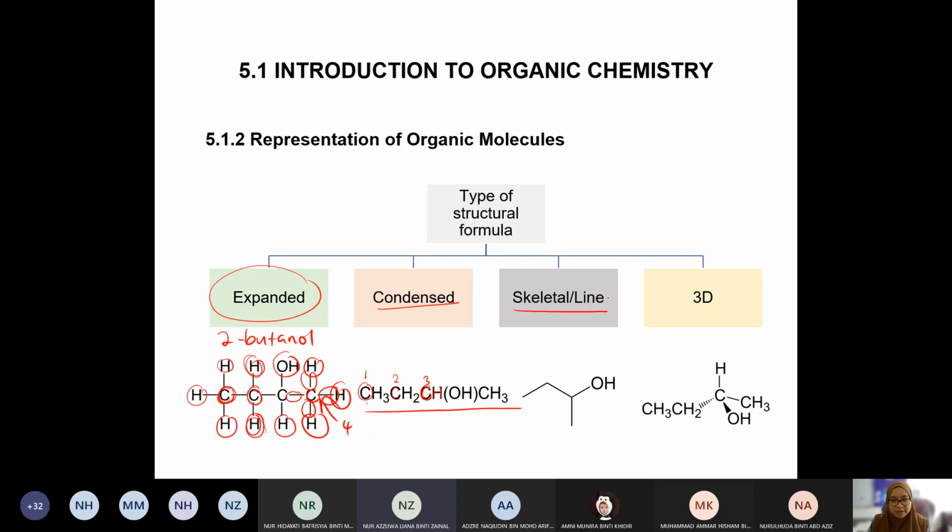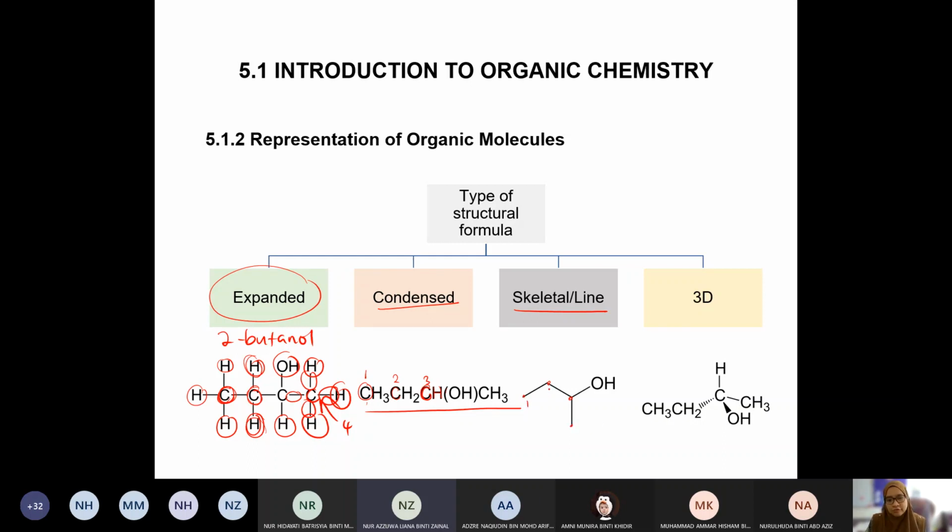Alright, so the simplest version of structural formula. Okay, where we use lines saja guys. We don't have to write the carbon. Okay, we just need line. Okay, so macam mana representation dia? Okay, the same thing. It's 2 butanol. So this is carbon number 1. Okay, dia punya bucu tu represent carbon. Okay guys, bucu dia represent carbon.